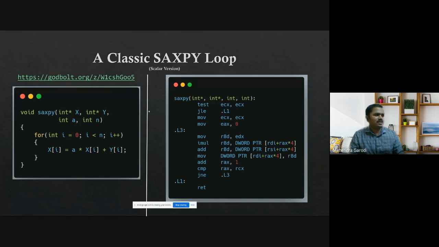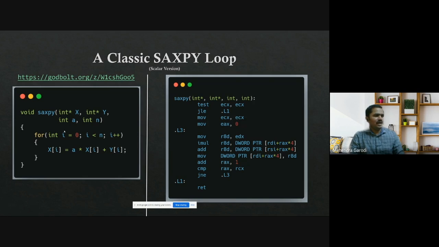So let's take an example of a very simple loop called the XY loop. The name is like single precision AX plus BY. We are not using any floats here, so you can ignore single precision, but it's still an AX plus BY loop. What we are trying to do here is there are two arrays X and Y, and to every element of the first array we are multiplying some scalar value, I mean an individual value. And then we are adding this, right?